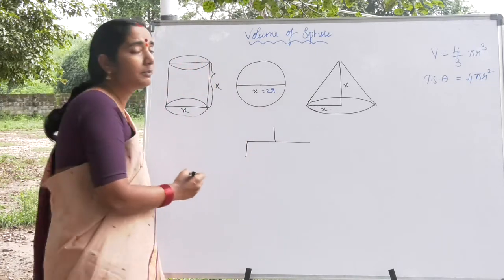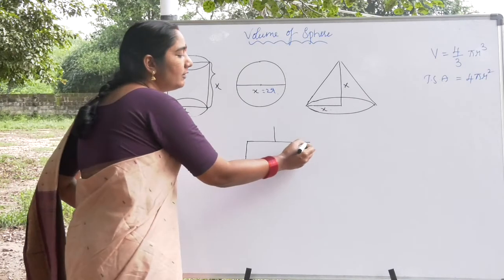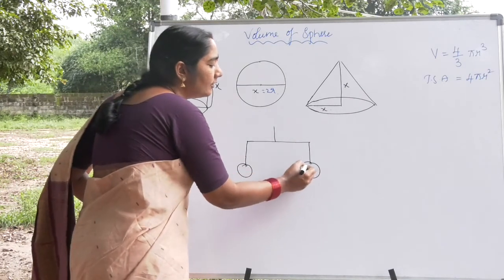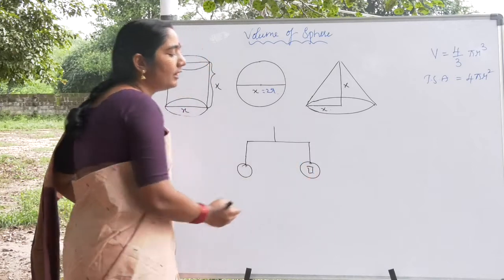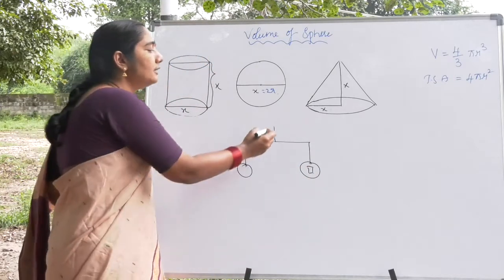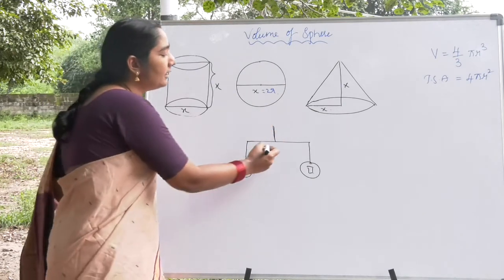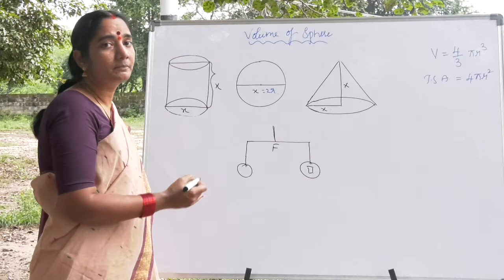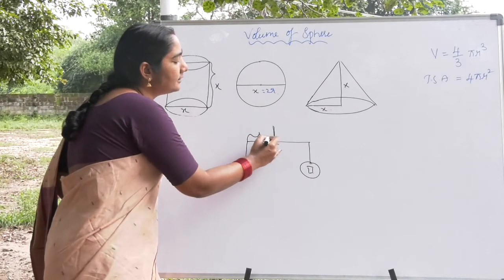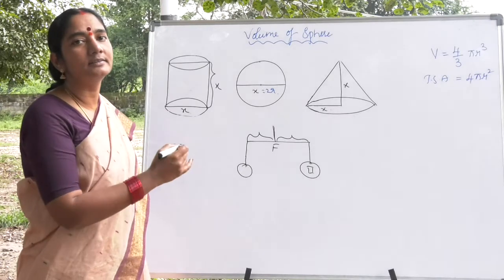all of you know the common balance. On one side of the pan, you will be taking the vegetables, and on the other side of the pan, you put some kind of weighing stone. In that way, this balance is suspended from the center, which is the fulcrum. This is the point of suspension. And these two distances are equal. The two pans are kept at equal distance.